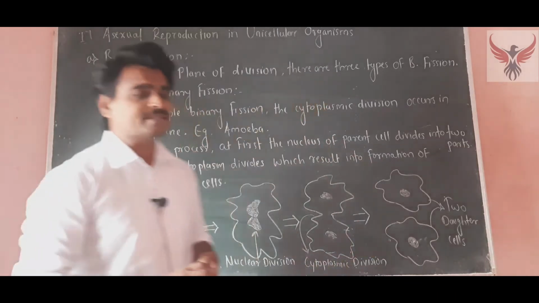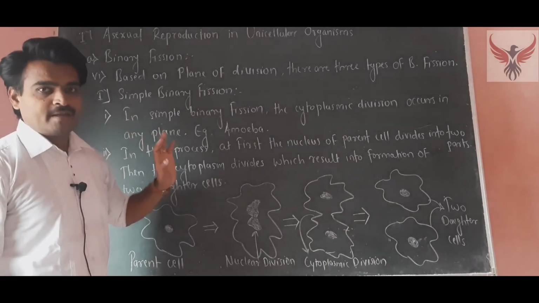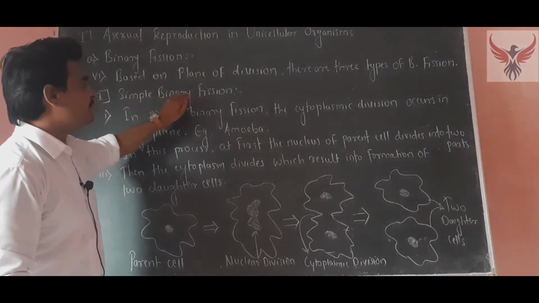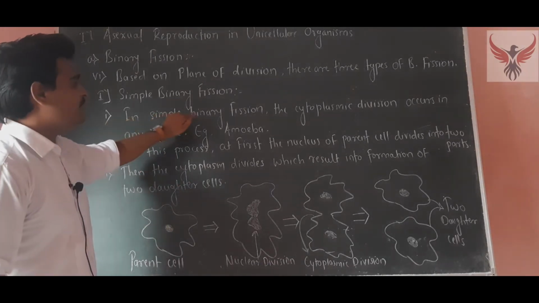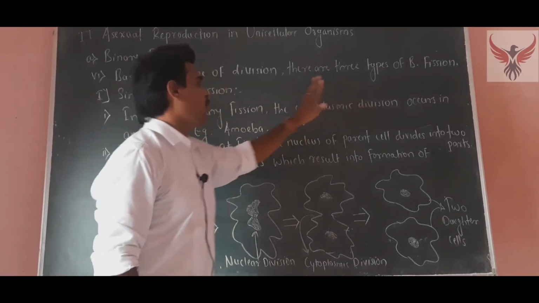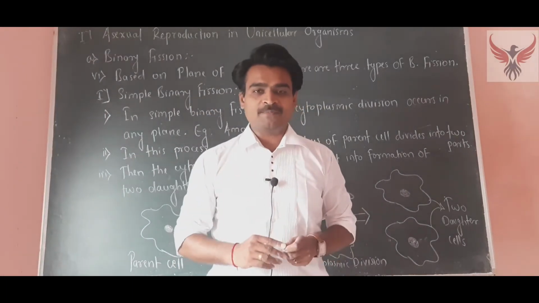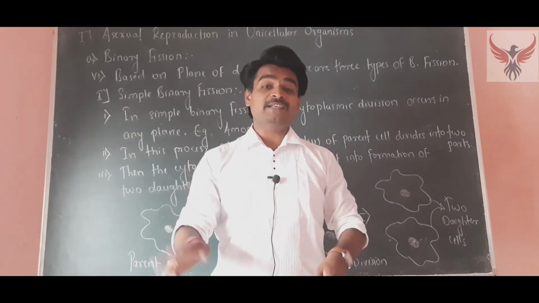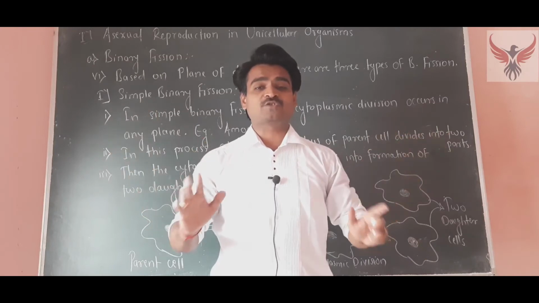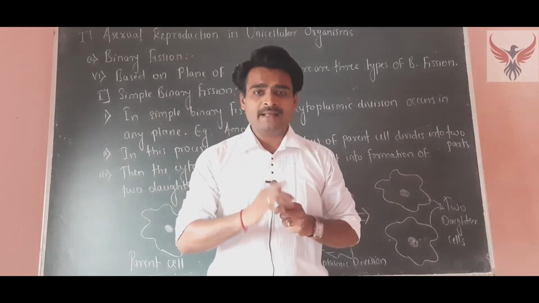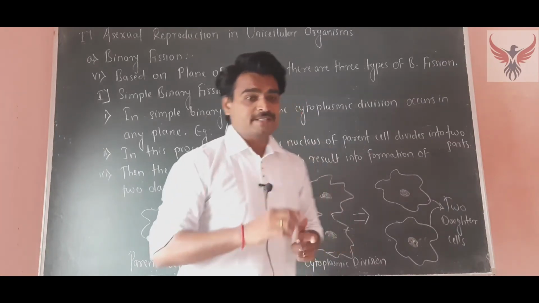The first is simple binary fission. In simple binary fission, the cytoplasmic division occurs in any plane. There is no definite plane of cytoplasmic division in the case of simple binary fission. An example of an organism that shows simple binary fission is amoeba.